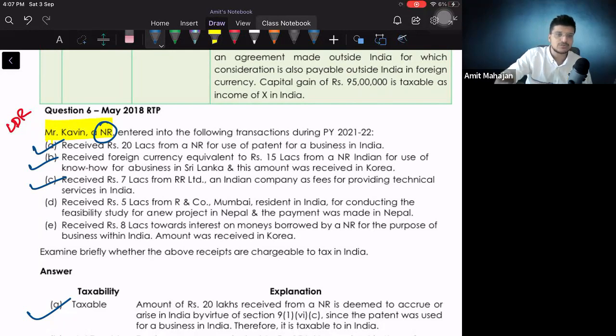Perfect. Point number D, received 5 lakhs from RN Company, Mumbai, resident in India, for conducting a feasibility study for a new project in Nepal, and the payment was made in Nepal. Will it be taxable for a non-resident?